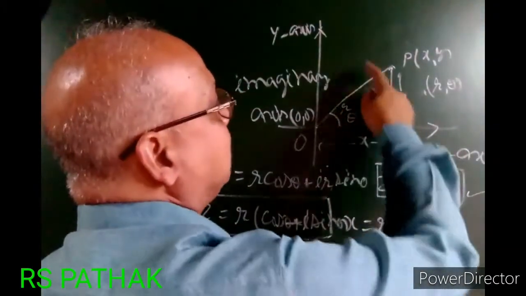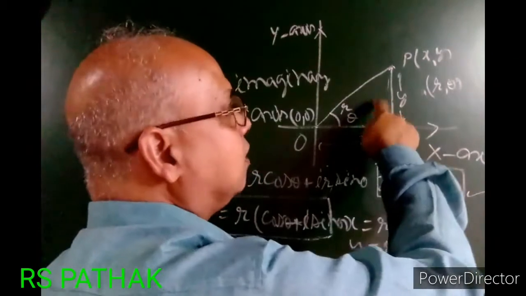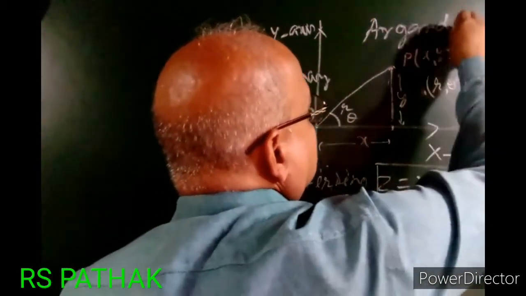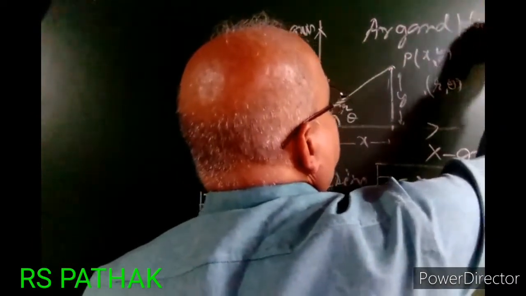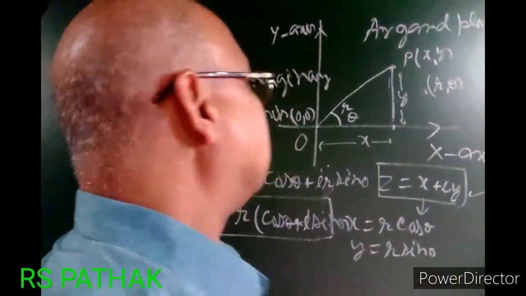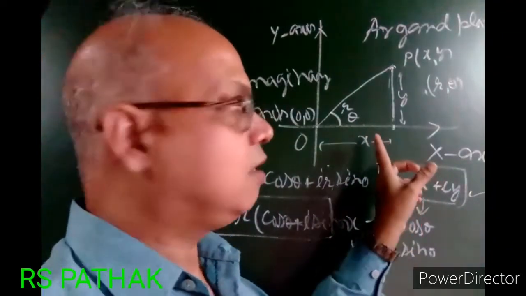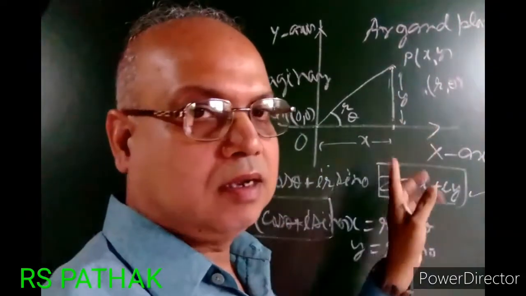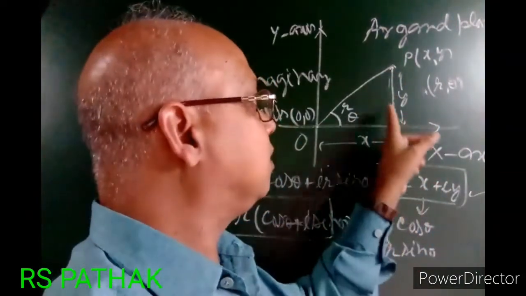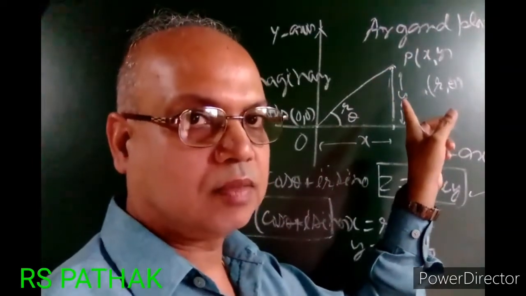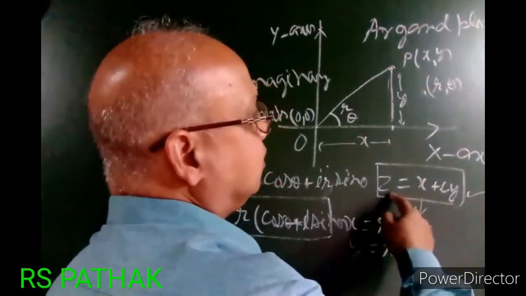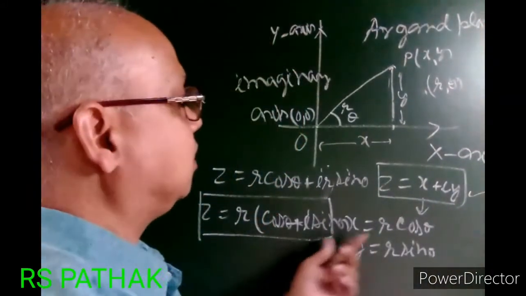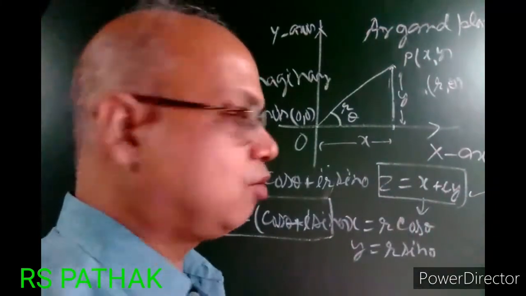This plane is known as the Argand plane. In the imaginary number system, the plane is called the Argand plane. In the real number system, this plane is called the Cartesian plane. This system z equals x plus iy is the Cartesian system, and this is the polar system. Understood?